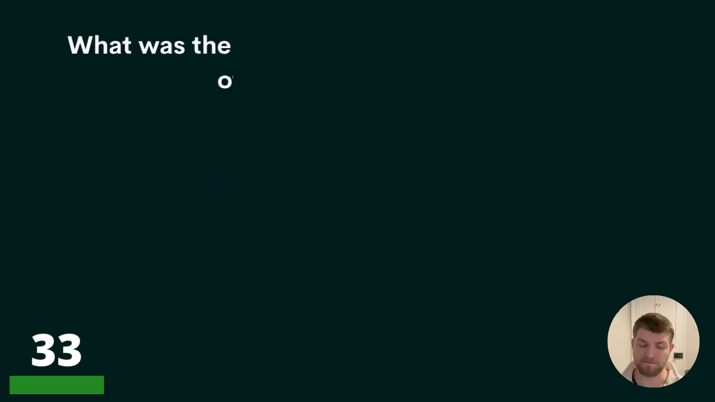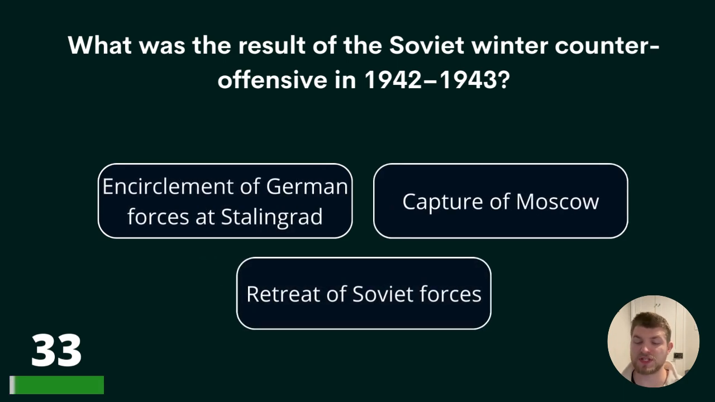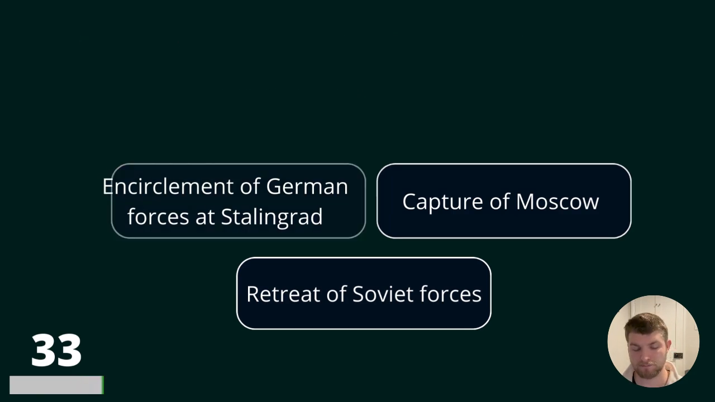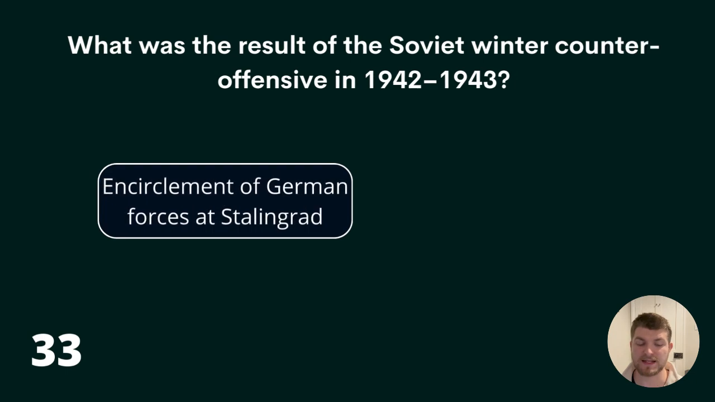Question 33. What was the result of the Soviet winter counter-offensive in 1942 to 1943? Encirclement of German forces at Stalingrad, capture of Moscow, or retreat of Soviet forces? The answer is encirclement of German forces at Stalingrad.